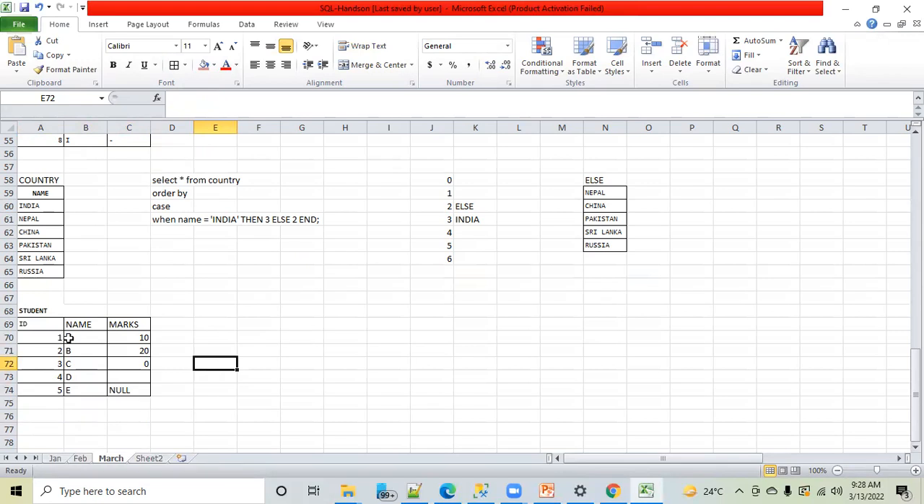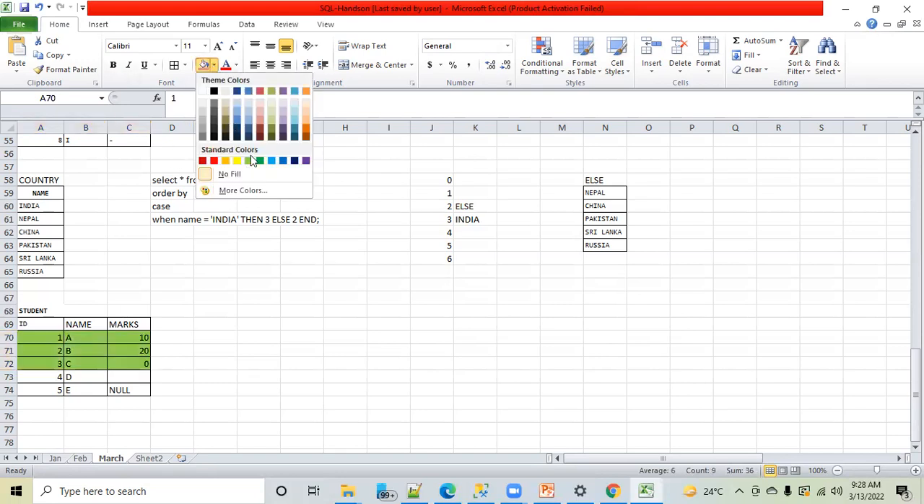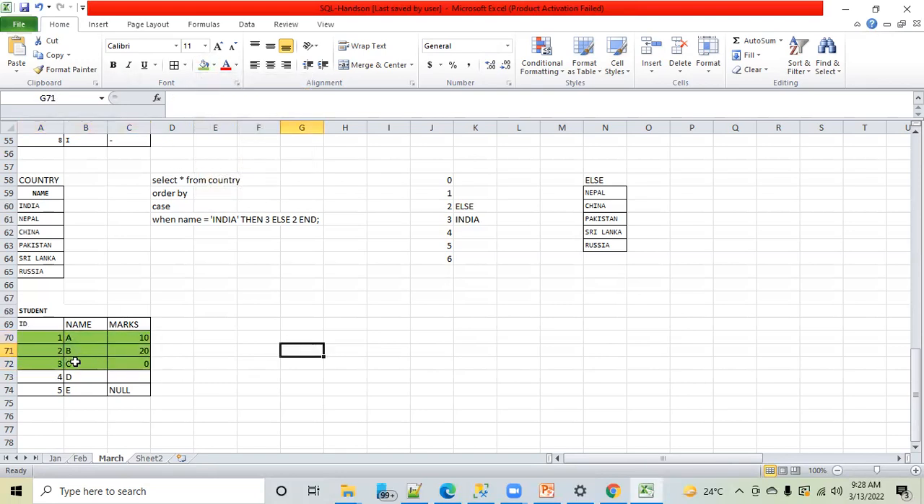How many marks has A scored? 10. Very good. How many marks has B scored? 20. Perfect. How many marks has C scored? 0. This is also clear. If you see the first three records, the information is clear: A has scored 10 marks, B has scored 20, C has scored 0. C appeared in the exam, but all the answers he gave were incorrect. That's why he scored 0 marks.